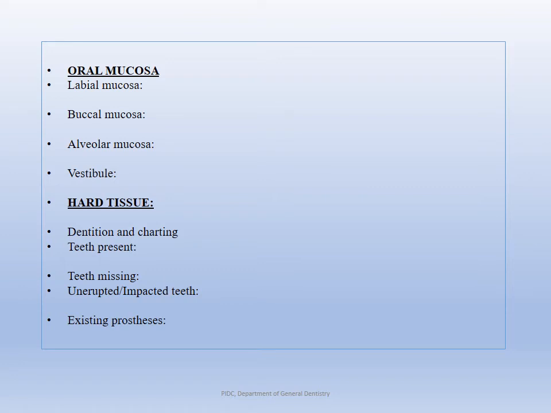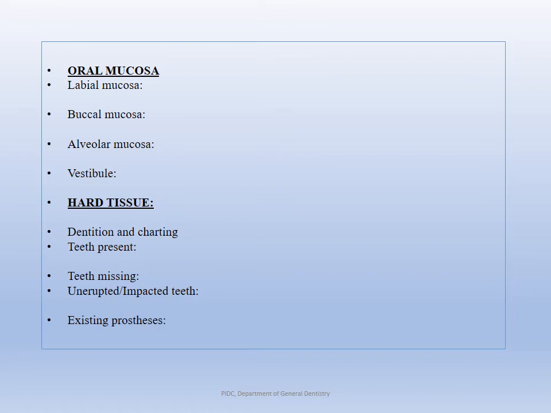It is very important. If you have noticed in our case sheet, we have separate headings dedicated to the most important factors such as mobility, attrition, abrasion, erosion, fracture of the teeth, and all of these things. And there will be an open category such as other findings, which are sometimes very rare to come across. For example, what I mentioned before, amelogenesis and dentinogenesis imperfecta is not a very common incidence, and we do not come across them very commonly in our dental clinics here. But nonetheless, you need to examine, find out and categorize them accordingly in hard tissue examination.